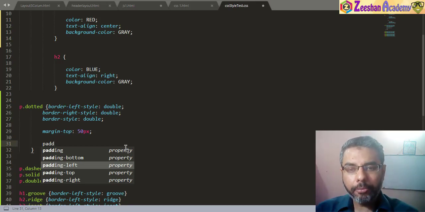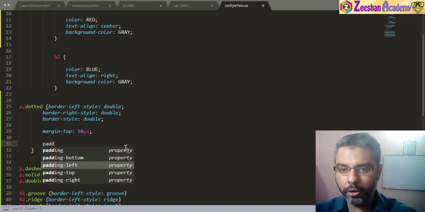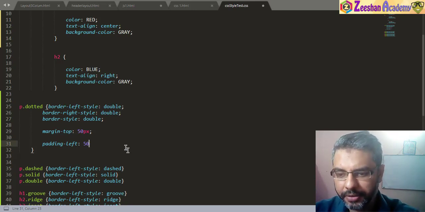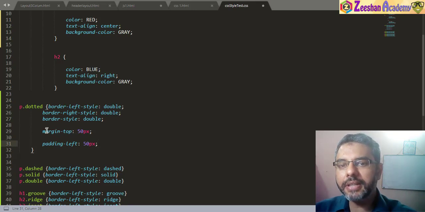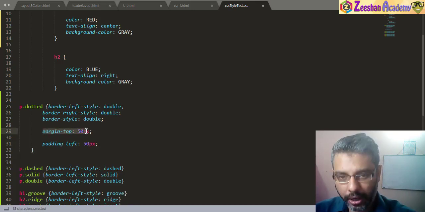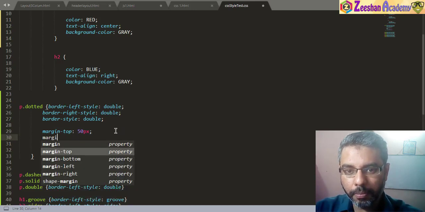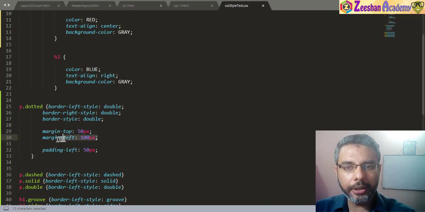Once you write padding, we have 4 options available: padding top, left, right, bottom, all along. In my case, let me write padding-left, and let's give 50 pixels for it and hit semicolon. Now this is margin top. Let's just use margin-left as well, and in this case let me use 100 pixels, semicolon. So we have a margin of 100 pixels from the left.